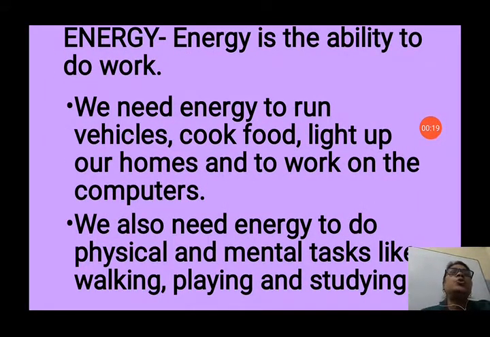Energy is the ability to do work. Any work we can do with the help of energy. If you don't have energy, we cannot do any work. It is the ability; how much energy you have, that much amount of work you can do. So this is energy.